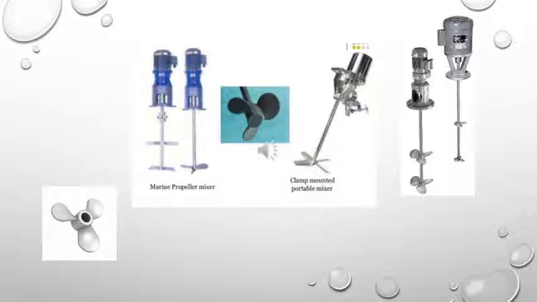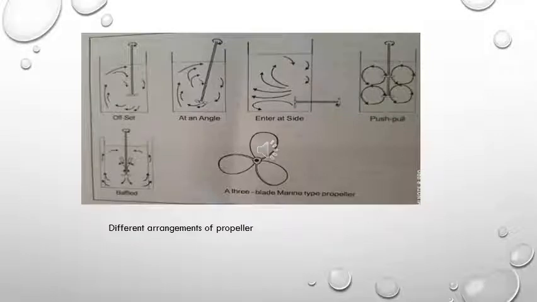This slide shows various types of propeller mixer. So the one in between is an angled blade, and most commonly used is a three blade propeller mixer. This slide shows different arrangement of propeller. So we can angle or change the position of the propeller to avoid vortex formation. The mixing can also be done in a vertical manner or a horizontal manner depending upon the type of mixing or the problems we come across. Then the last is about the baffled mixer.